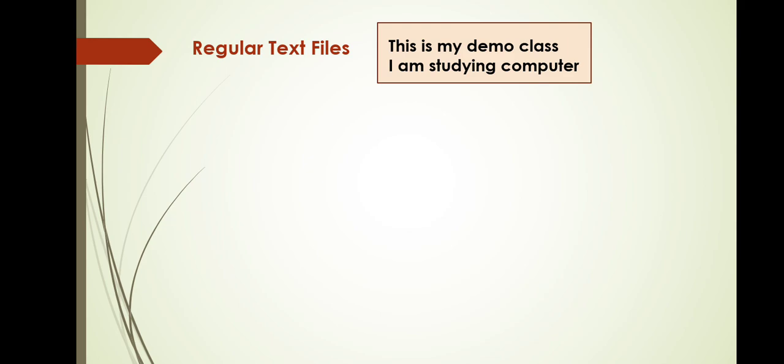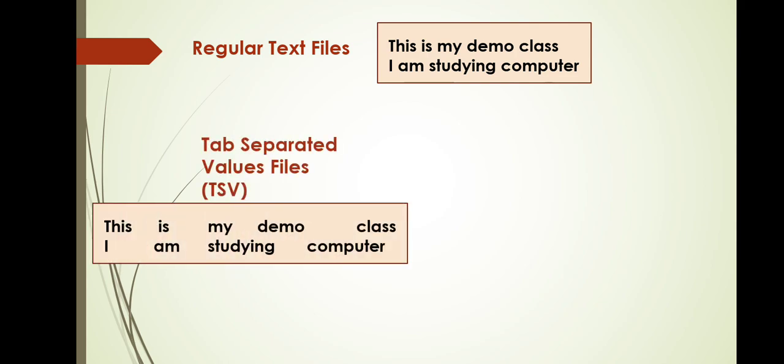This is a regular text file, the text that you normally write in your Notepad, right? Each of the words is separated by a space. This, then a space, then is, then a space, and then my. This is a form of regular text file. If we write the same text in the form of a tab separated values file, you will notice the difference. The spacing between the two words has increased.